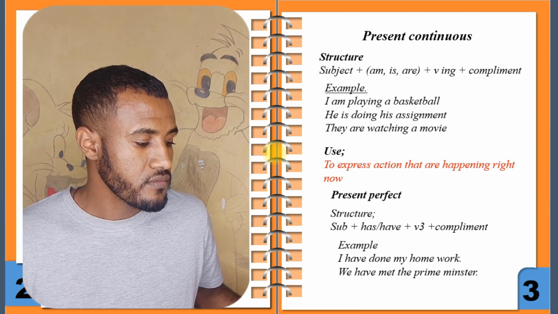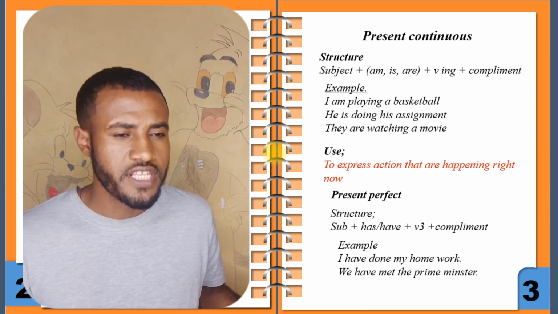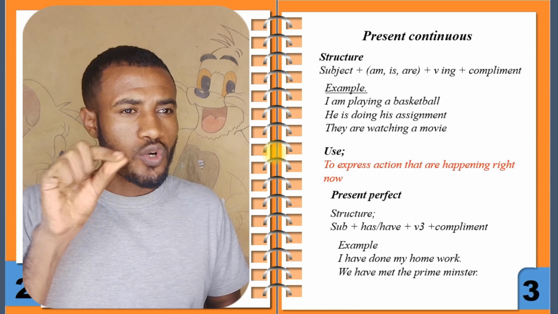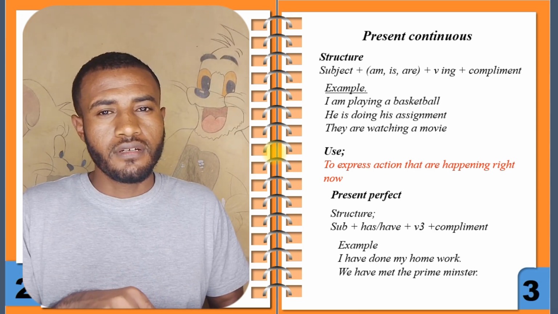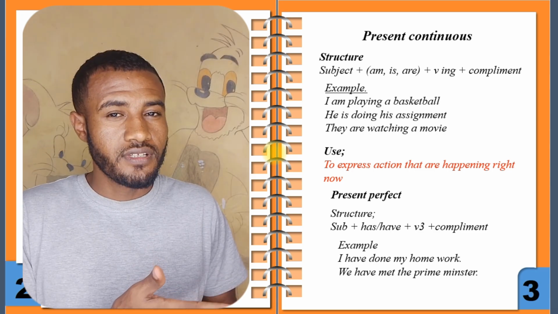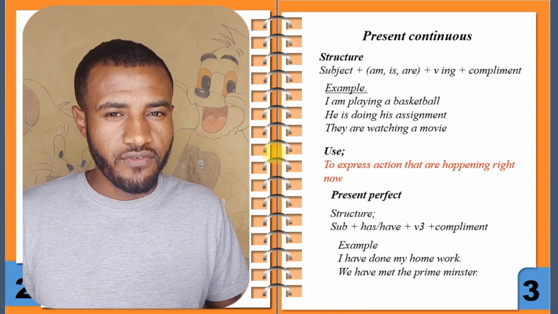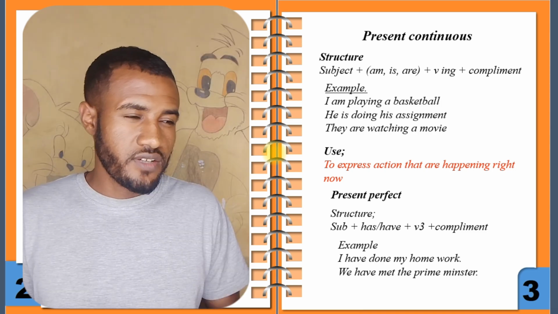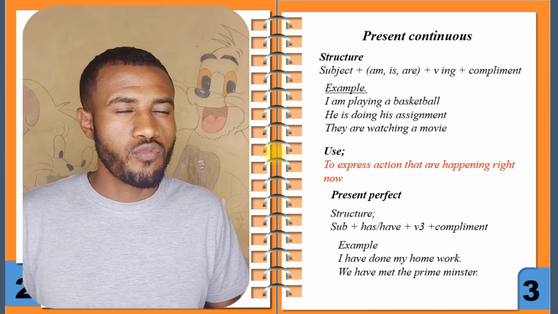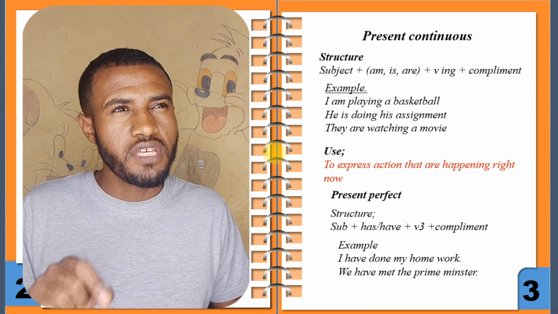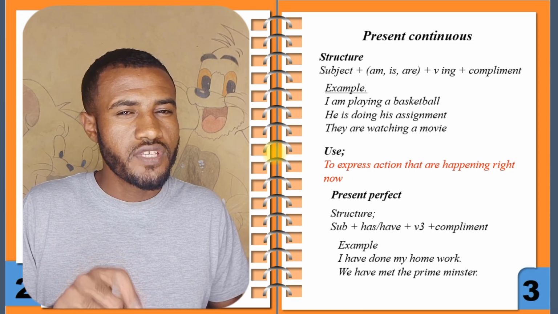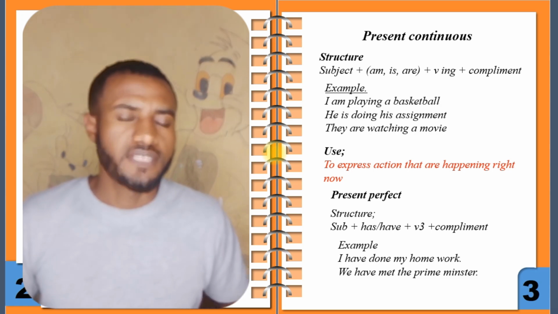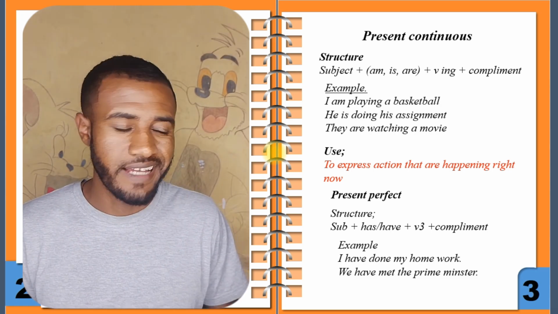Okay, fine. Another example, we have met the prime minister. We is the subject of the sentence, and since we is plural, I used what? Have. Then the auxiliary form of the verb meet. Meet is M-E-E-T, and its auxiliary form is M-E-T. The prime minister is the complement, or simply the object of the sentence, right?